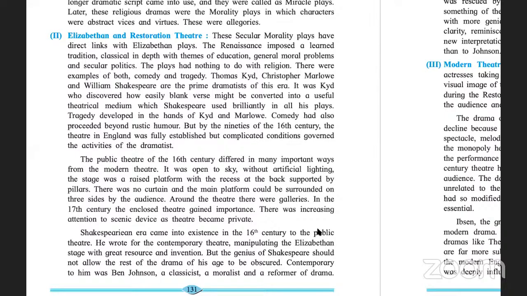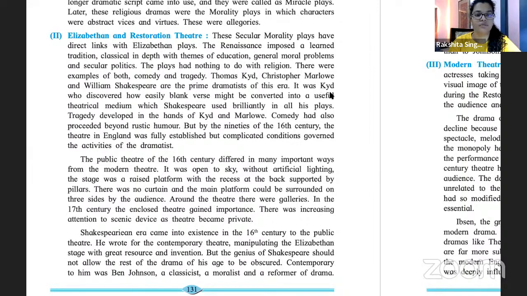The play had nothing to do with religion. There were examples of both comedy and tragedy. Thomas Kyd, Christopher Marlowe and William Shakespeare are the prime dramatists of the era. It was Kyd who discovered how easily blank verse might be converted into a useful tragical medium, which Shakespeare uses brilliantly in all his plays.